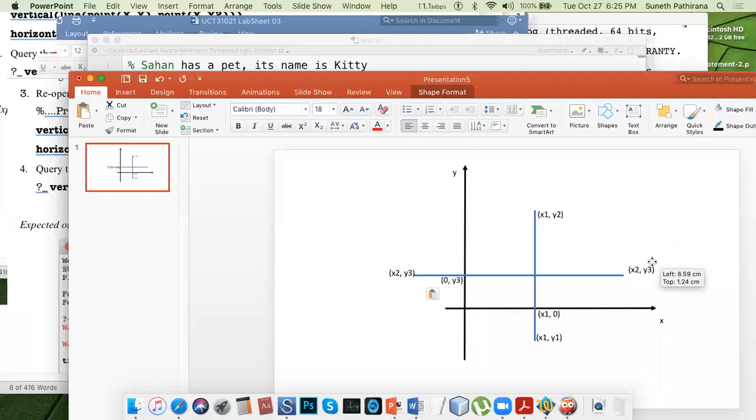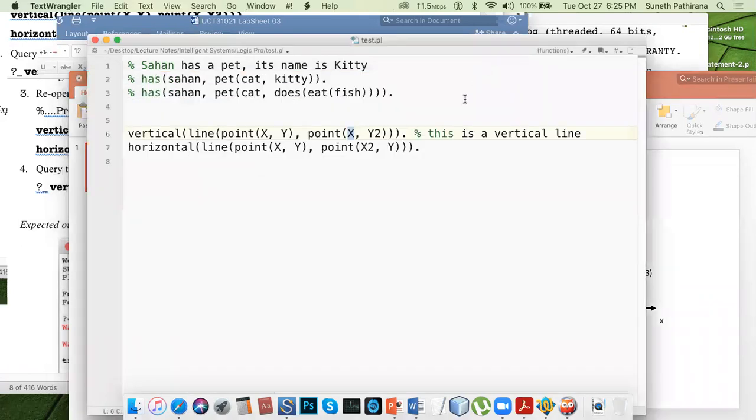And here also y value remains as it is, y3, and here x becomes x3. Y will be there as it is, and x value is going to be changed. Okay. So we can apply the same theory here.